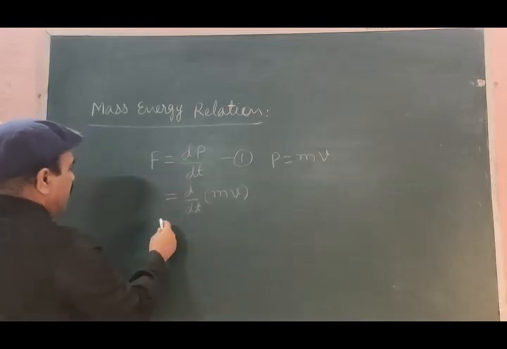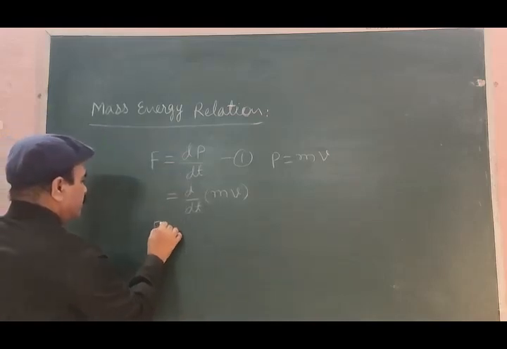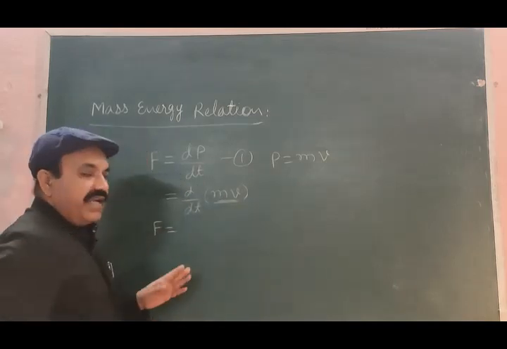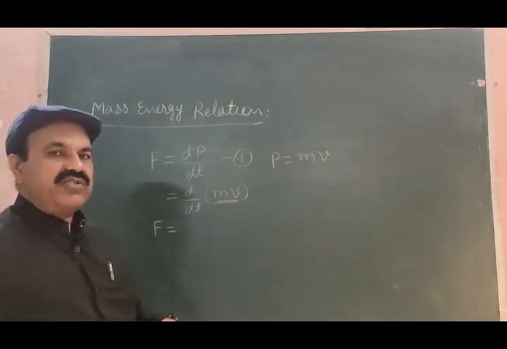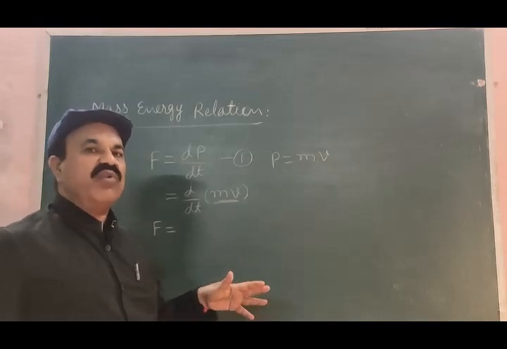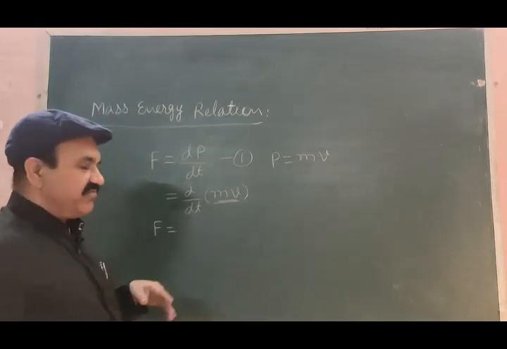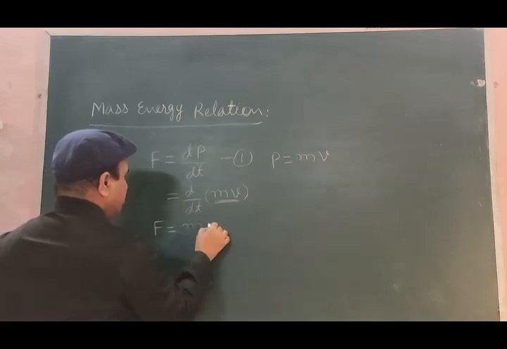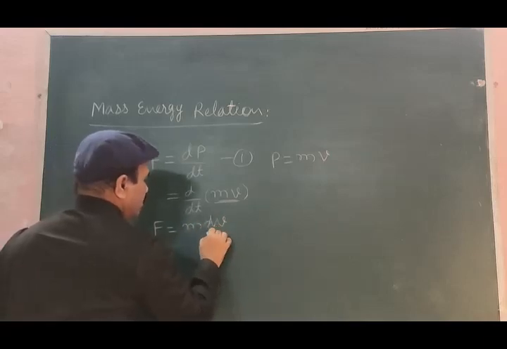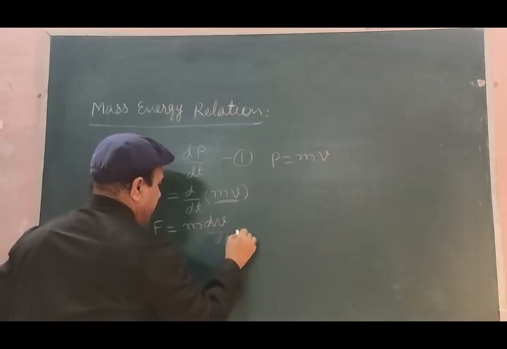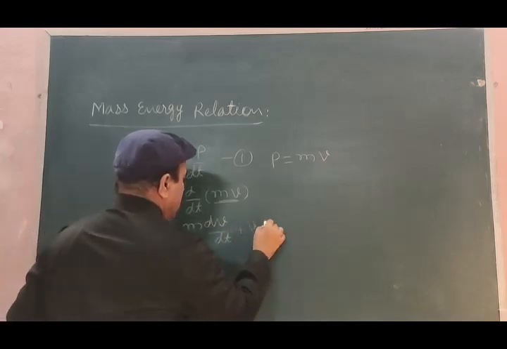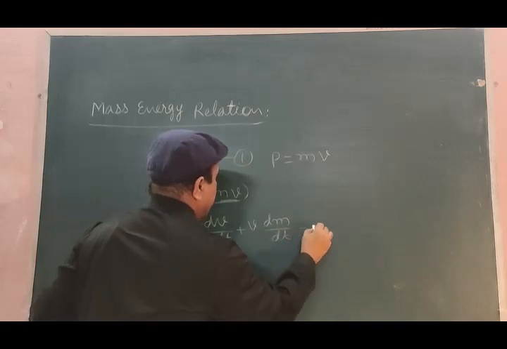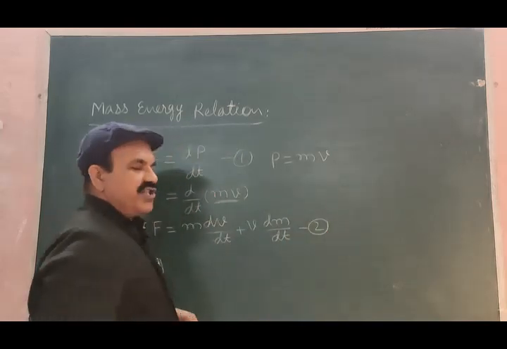That is, F is equal to, m and v are in product, so let us apply the product formula for differentiation. With this, I may write m into dv by dt plus v into dm by dt, equation number 2.